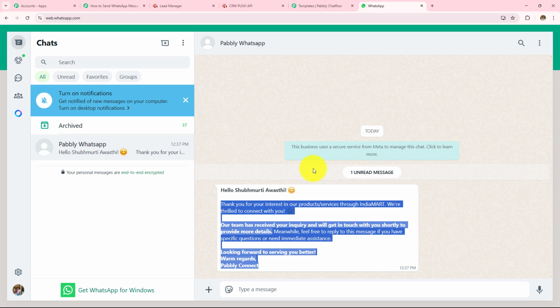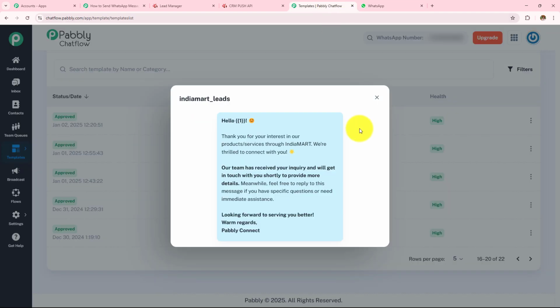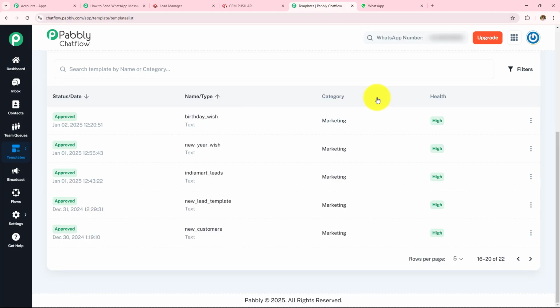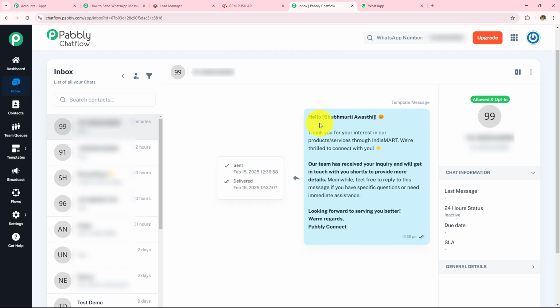Now, if you want to check whether the customer has received the message or not, for that you have to go towards your Pabbly Chatflow account again. And then on the left-hand side, you can see all these options. You have to click on this inbox option. And then here you will be able to find that the message was sent. Over here, you can see the sent timing and the delivered timing. And from here, you can check whether the message was forwarded to the customer or not.